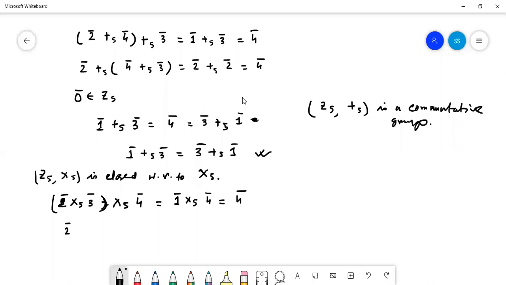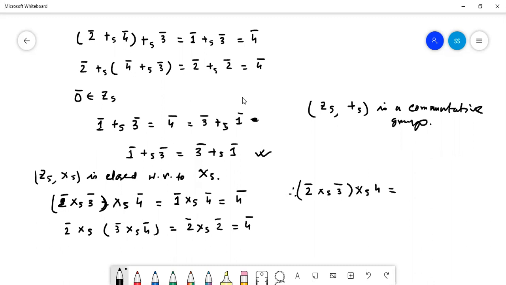Now if we take 2, 5, 3, 5, 4, then it is 2 multiplicative 3 into 4, 12. 12 means 2. 2 and 2, 4. So from here we can write that 2 multiplicative 5 of 3 multiplicative 5 of 4 is equal to 2 multiplicative 5, 3 multiplicative 5, 4.